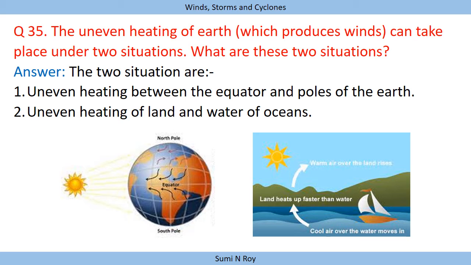wind is produced. And second is uneven heating of land and water of ocean. This also we know, that there is an uneven heating between land and water in different seasons. In summer it is different and in winter it is different. So this is the second situation, uneven heating of land and water of ocean. So these two are the situations, that is uneven heating between equator and poles of the earth and uneven heating of land and water of ocean, due to which winds are produced.